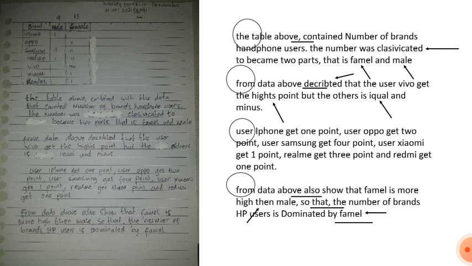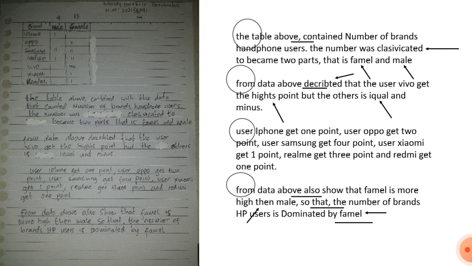User iPhone get 1 point, user Oppo get 2 point, user Samsung get 4 point, user Xiaomi get 1 point, Realme get 3 point, and Redmi get 1 point. From data above also show that female is more higher than male, so that the number of brands handphone users is dominated by female. So in this, I already pointed out the errors that I found.